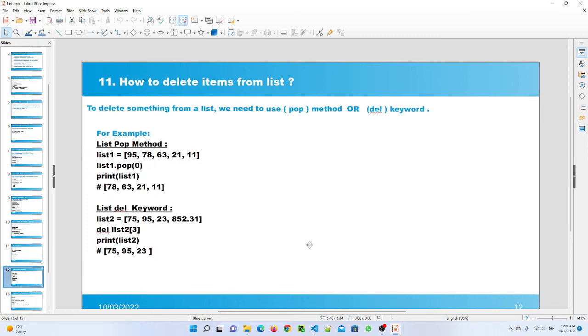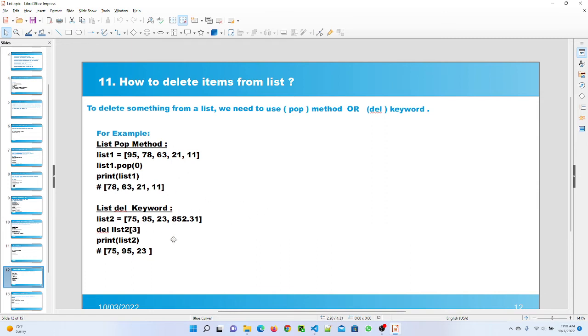Question number 11 is, how to delete item from list. So to delete something from the list, we have to use the pop method, or we have to use the del keyword. So here I give the example for that. I mention list.pop method, and I pass the index 0, and after the execute, the 95 value is not printed, since in list the index starts from the 0. So 0th index is a 95, and I use the list.pop method, and that's why 95 value is not printed after the execute of the program.